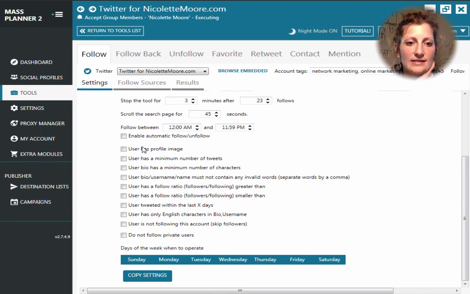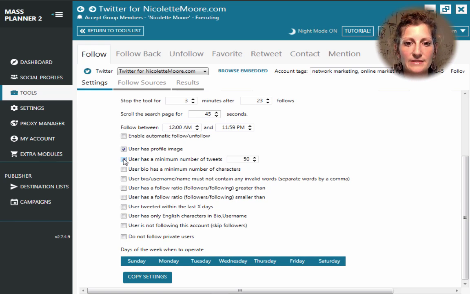Now these are the settings that you choose who Mass Planner will follow for you. I want a user that's going to have a profile image. I don't want a spam profile, and I don't want to be friending or following somebody who does not have an image up. I want them to have a minimum number of tweets. I would probably say a minimum of 250 tweets. I know that they've been on Twitter long enough that they're somewhat established. They haven't just come and gone.